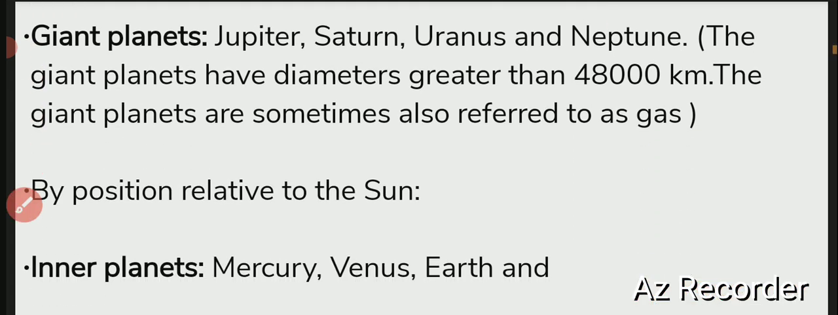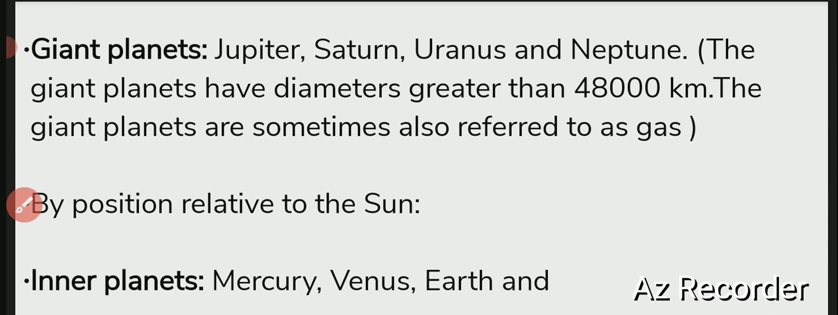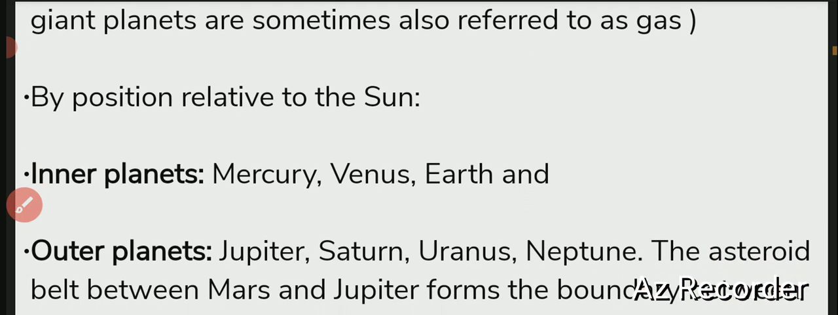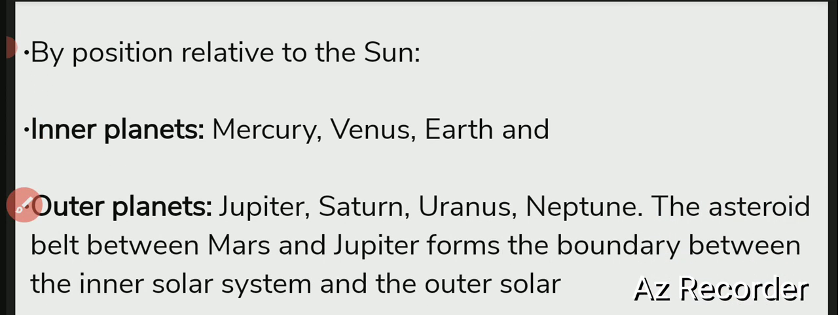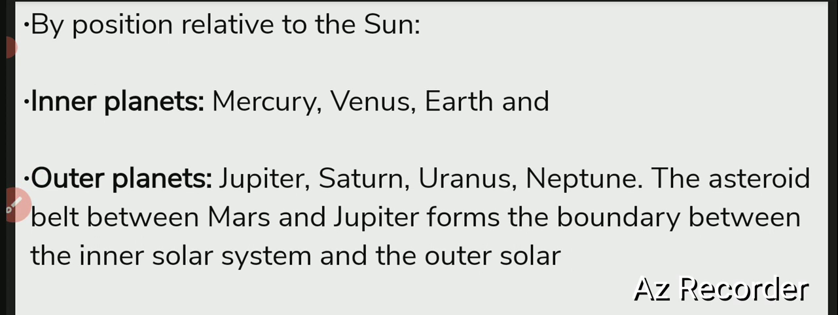Now giant planets: Jupiter, Saturn, Uranus and Neptune. These are the planets coming in the giant planets category. The giant planets have diameter greater than 48,000 kilometers. So the small planets have a diameter less than 13,000 kilometers, but the Jovian planets or giant planets have a diameter of about 48,000 kilometers. Sometimes they are referred to as the gas giants. Now, by position relative to the sun, how it is.